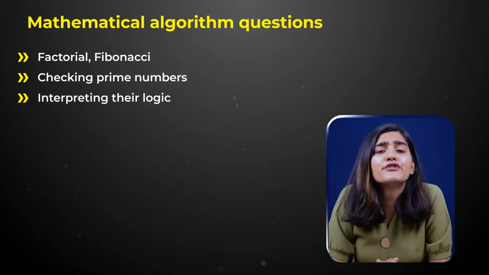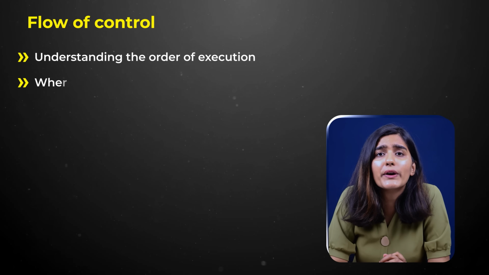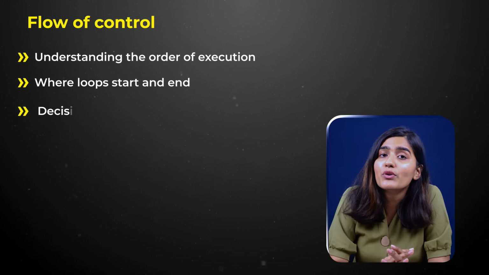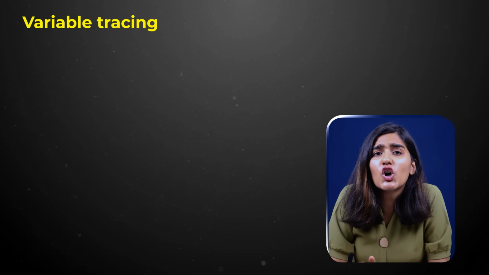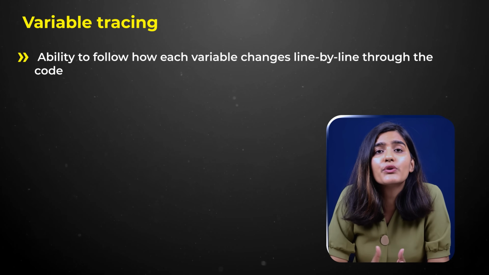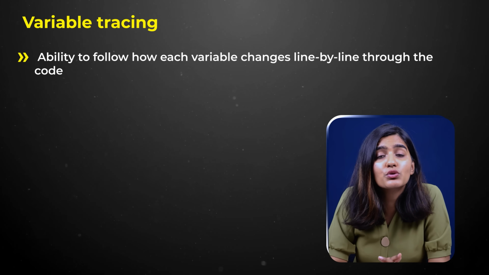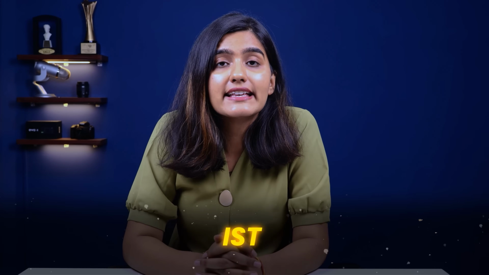Another critical area is flow of control, which is all about understanding the order of execution, where a loop starts and ends, and how decisions affect the path of the program. Lastly, variable tracing or dry run is very crucial. This is the ability to follow how each variable changes line by line through the code. Mastering these areas will give you an edge in solving output based and logic heavy questions in IST efficiently and accurately.